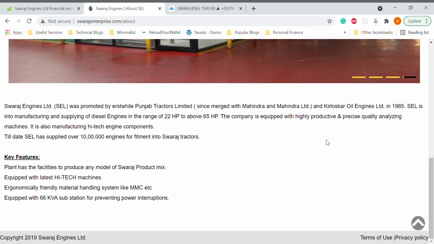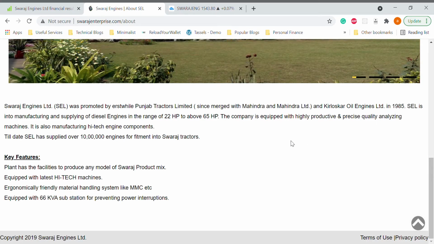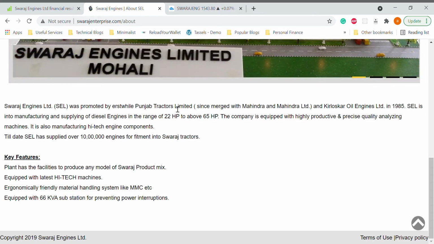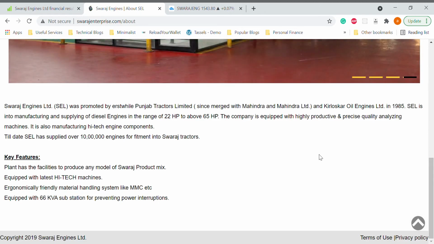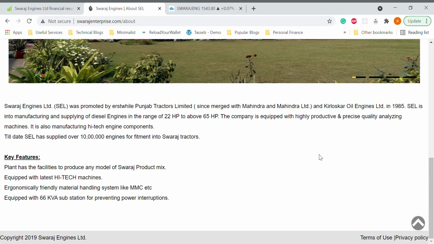This company was established in 1989. At that time it was a joint venture between Punjab Tractors Limited and Kirloskar Oil Engines Limited. Later on, I guess in 1995, the part of Punjab Tractors Limited was taken up by Mahindra and Mahindra, and then it became a joint venture between Mahindra and Mahindra and Kirloskar Oil Engines Limited. So SEL means Swaraj Engines Limited. SEL is into manufacturing and supply of diesel engines for tractors. Now we all know how good Mahindra is when it comes to selling tractors, and what kind of market share Mahindra has.